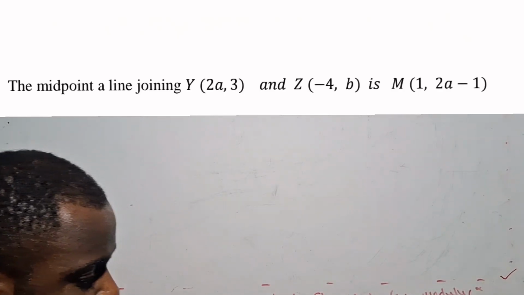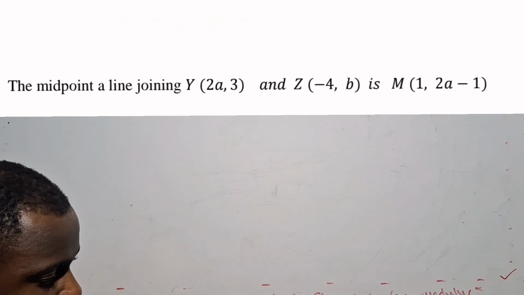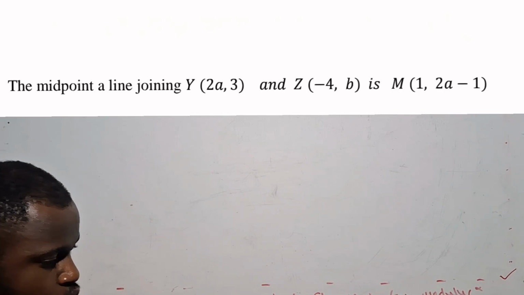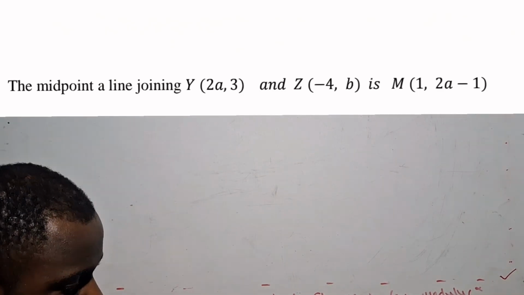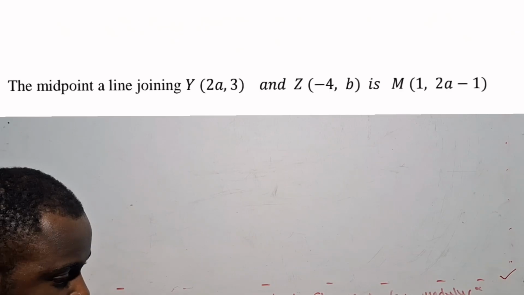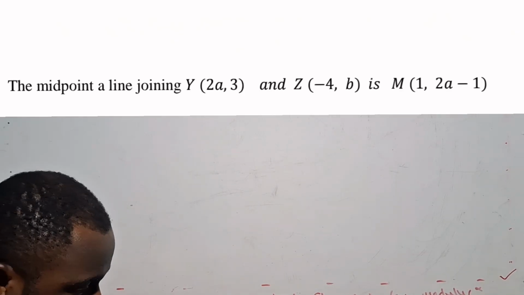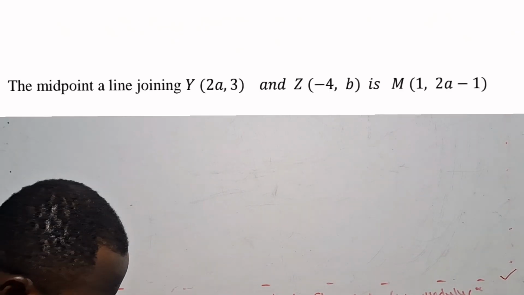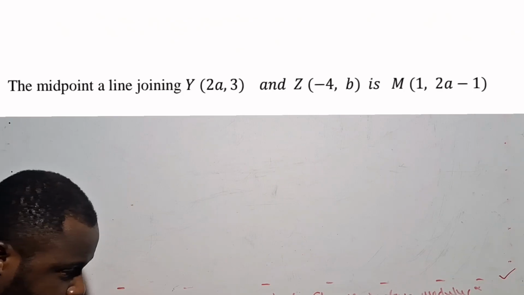So the next question is: the midpoint of a line joining Y and Z is M(1, 2a minus 1).